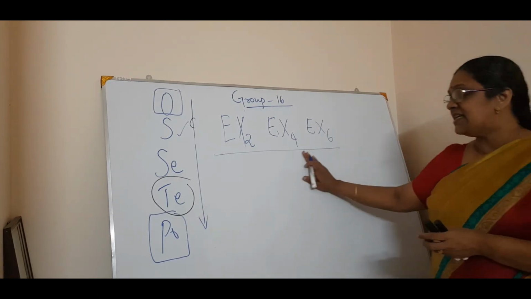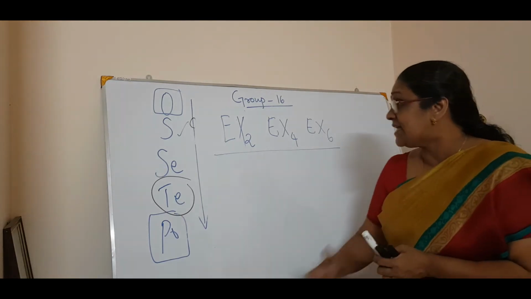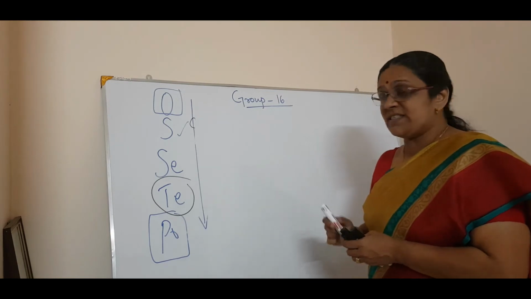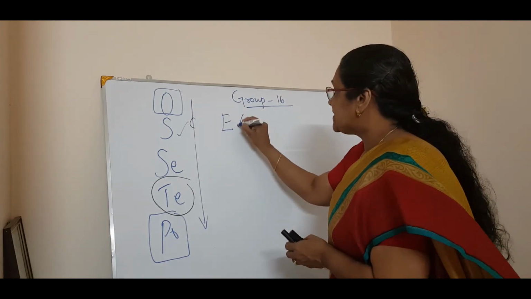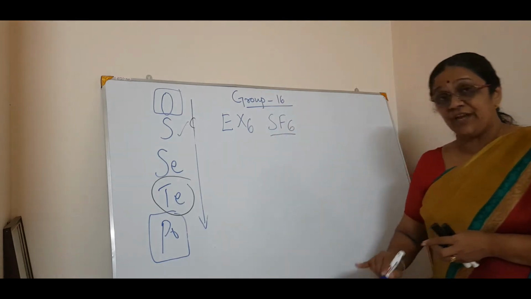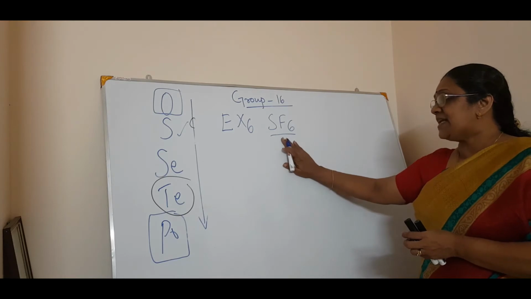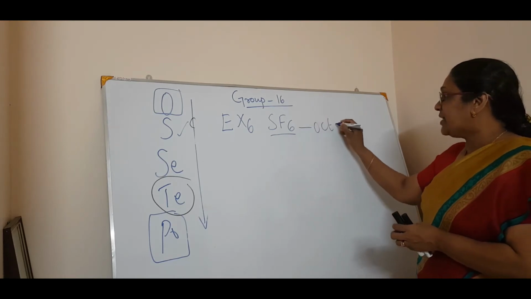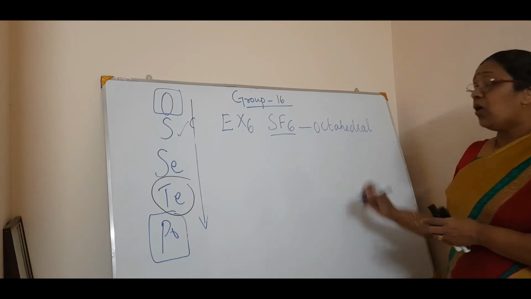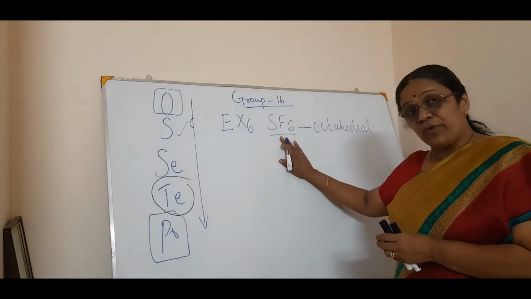Here you have to go into a little bit of detail. The first type is EX6, and the example you take is SF6. Very important example. If you take SF6, it has an octahedral geometry.